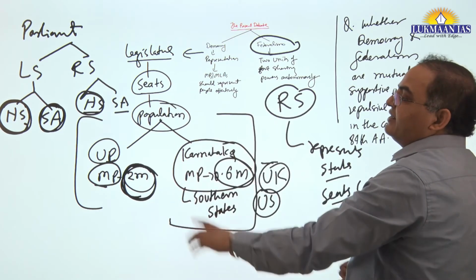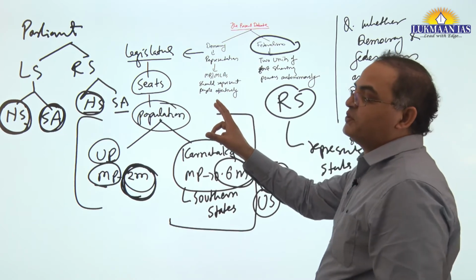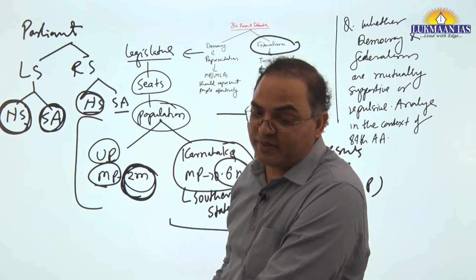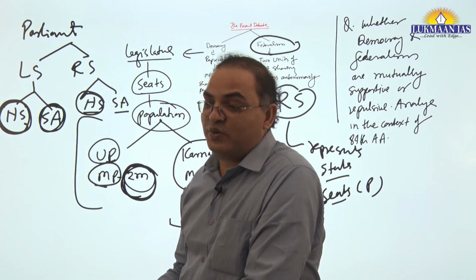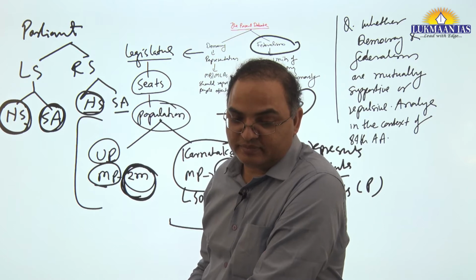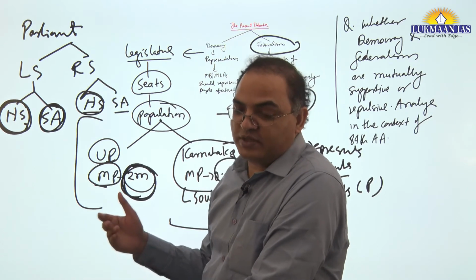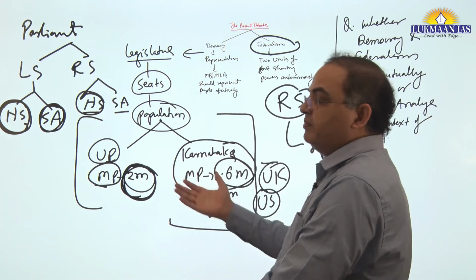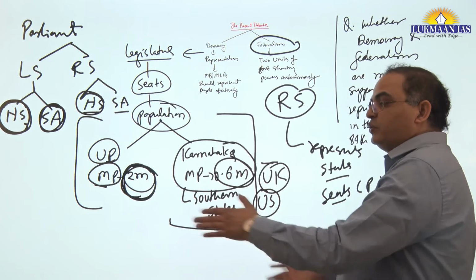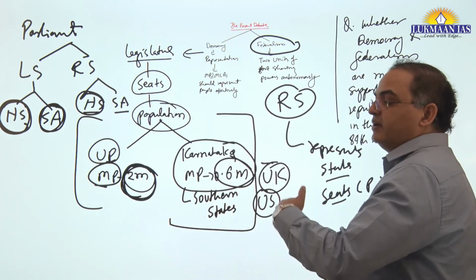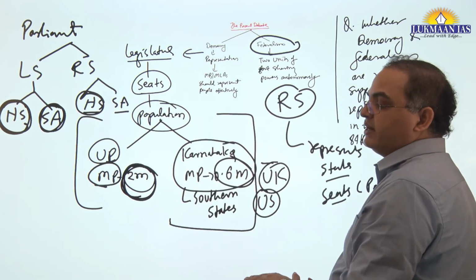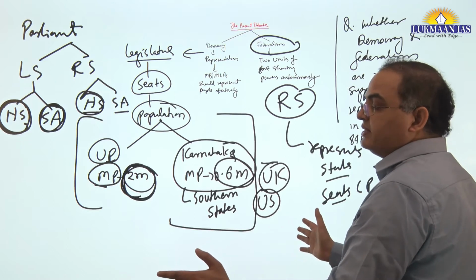Hence, it seems that the federal aspect is not mutually supportive of democracy, or democracy is not mutually supportive of the federal aspect, although ideally democracy should be mutually supportive of federal polity. Democracy should not be centralized; there should be decentralization, with two units of government, one at the union and another at the state, and they should autonomously share power.